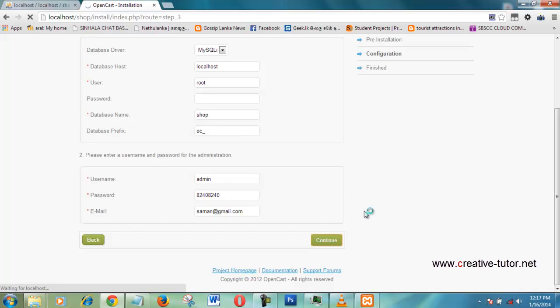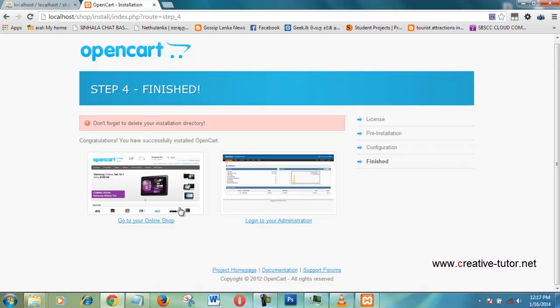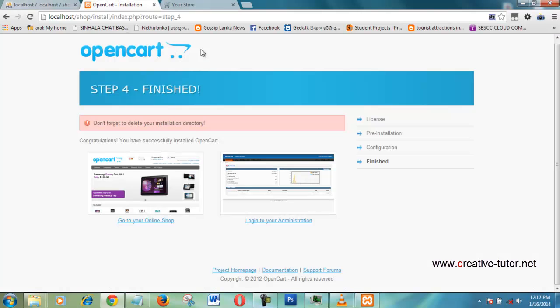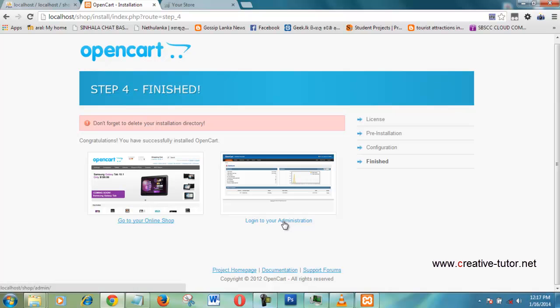It takes some time to install. Okay, now you have installed OpenCart on your XAMPP server. You can see this window and you can log in as admin here.